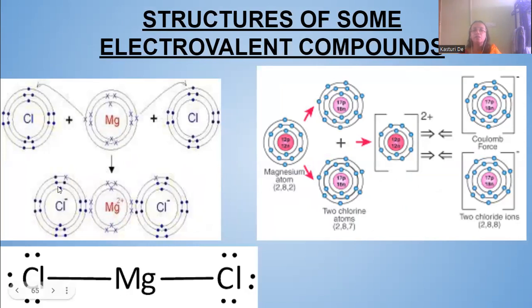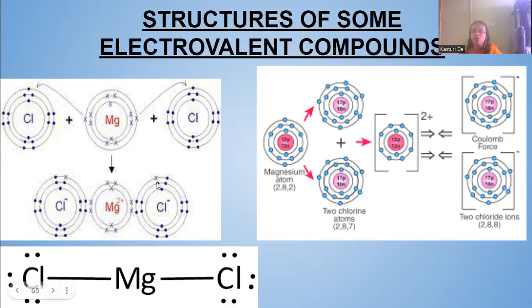Another example is magnesium chloride. Now, magnesium has 2 valence electrons. The outermost shell is the valence shell, and we can see that it has 2 valence electrons. So it will combine with 2 chlorine atoms, giving 1 electron to each. It will donate the electrons, which is why it forms 2 ions. Magnesium will form Mg 2 plus, and each chlorine will become Cl minus.